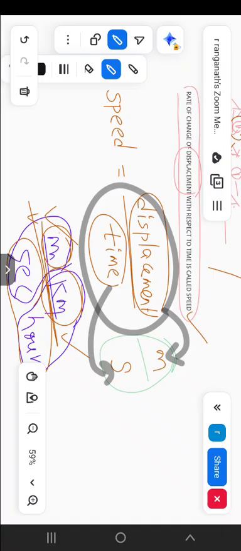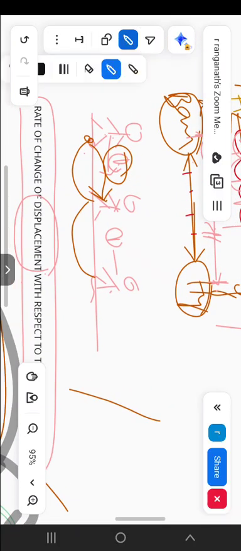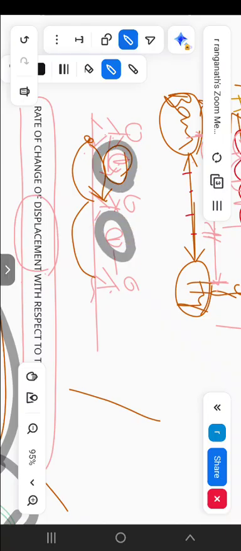I explained here the person takes 1 second from here to here, 1 second here to here. In practical orientation, it is not possible. Maybe there is a curve, there are ups, there are downs, there is a speed breaker.